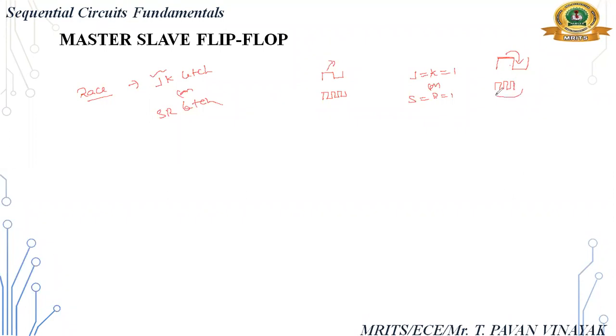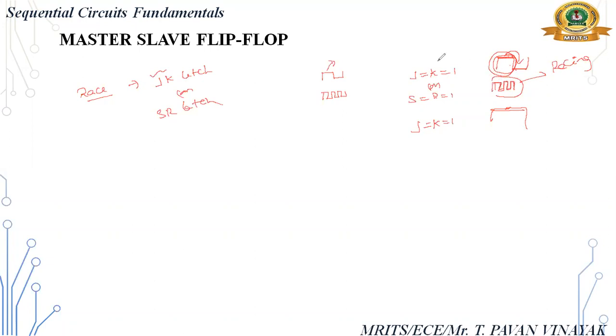This condition is called racing. Toggling means when J is equal to 1, K is equal to 1: whenever 1 occurs, the complement state will become the output, and whenever 0 occurs, the previous state is retained. Based on the previous state, we get the value. That is toggling. But racing means we get multiple ones and zeros in the waveform within this one clock pulse.